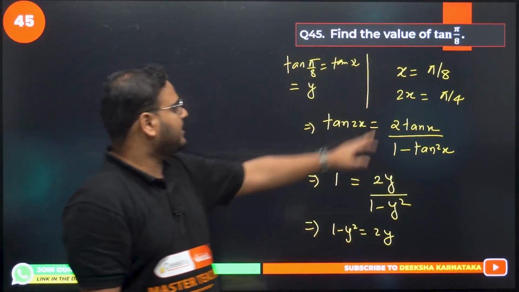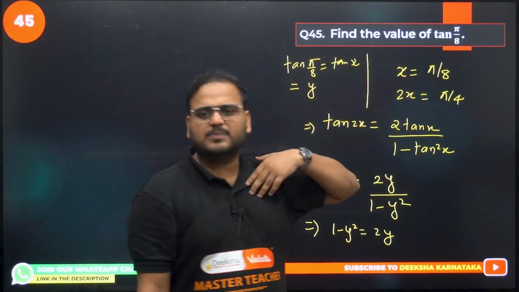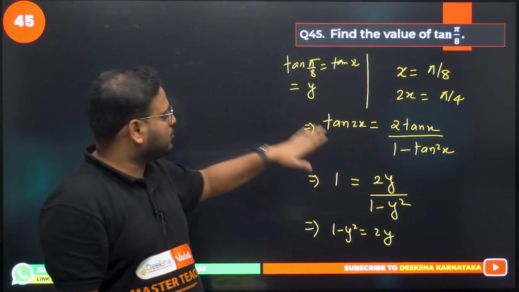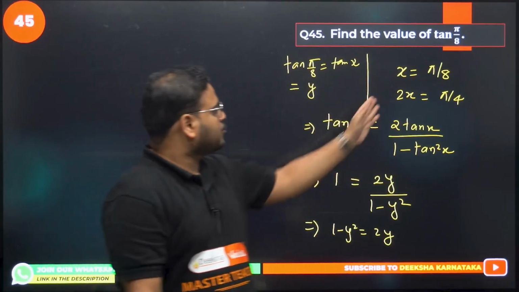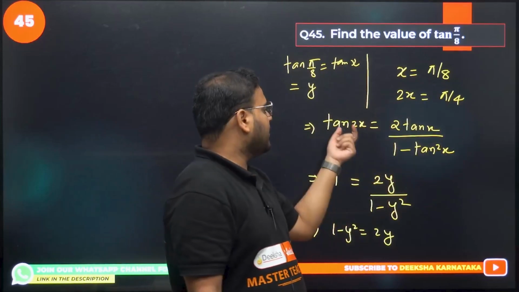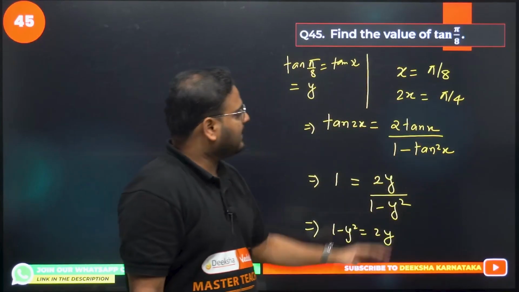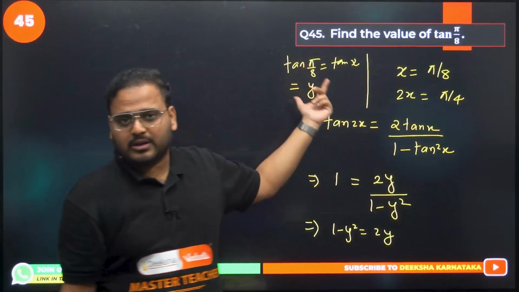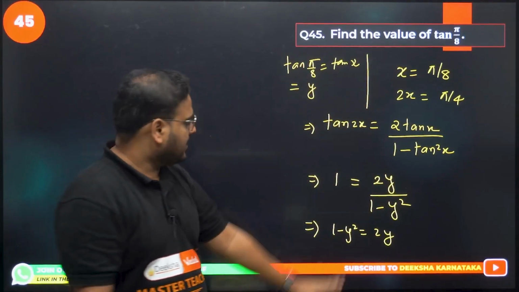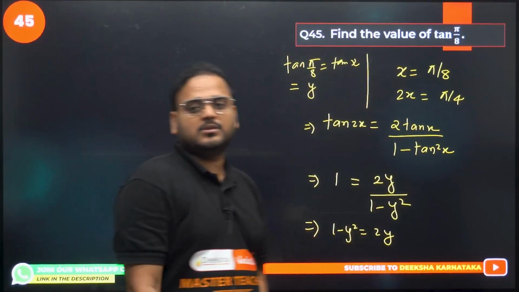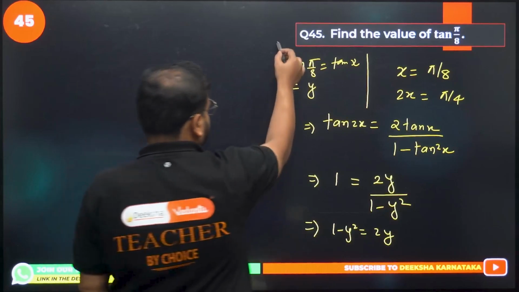Nothing is done. Simply taking x as pi by 8, my assumption to make the question easy, to apply the formula in a more refined fashion. That's it. So 2x becomes pi by 4, and the tan 2x formula we already know. In that we have taken tan x as tan pi by 8. You can see that, and simply taking that substitution as the variable y. Okay. So I'm going to find the value of the variable y using the quadratic formula.